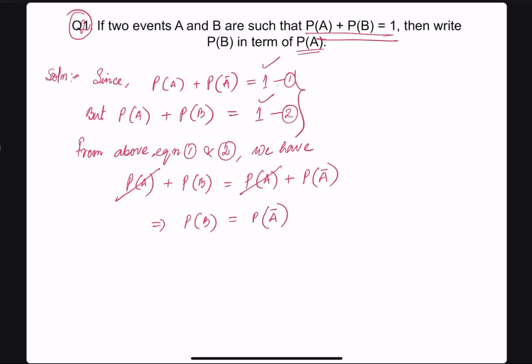So the question says to write P of B in terms of P of A bar. Because of my iPad, I cannot put that bar, so I will put it here right now. P of B in terms of P of A bar. Hence the solution. So we have found the solution. Next, let us go to another question.